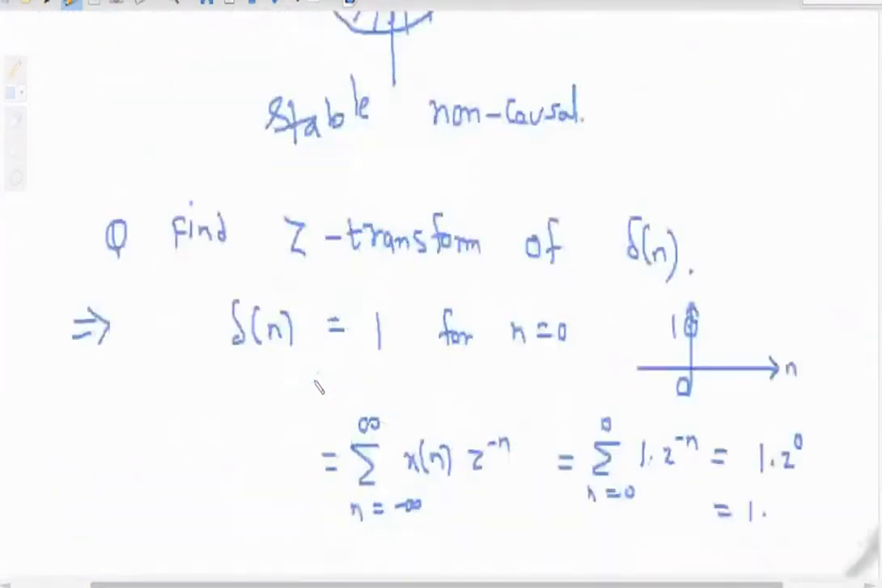After that, we have determined the Z transform of delta n. The delta n has Z transform